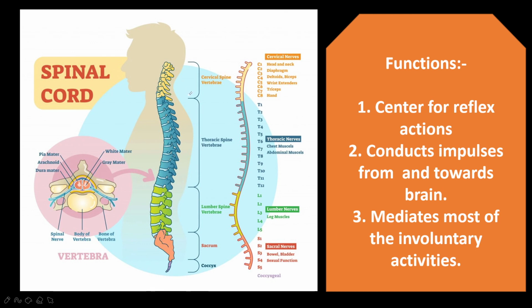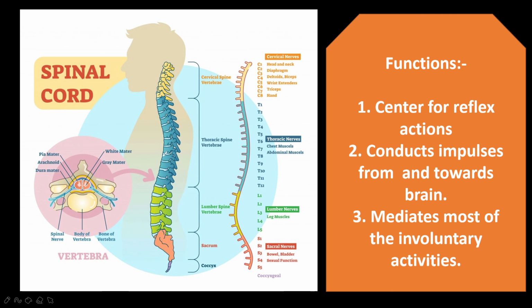Spinal cord is a cylindrical structure. The spinal cord is which begins in continuation with the medulla. Here we have discussed about medulla, this part here medulla, and extends downwards. It is enclosed in a bony case which is called as vertebral column. What is it called as? Vertebral column.